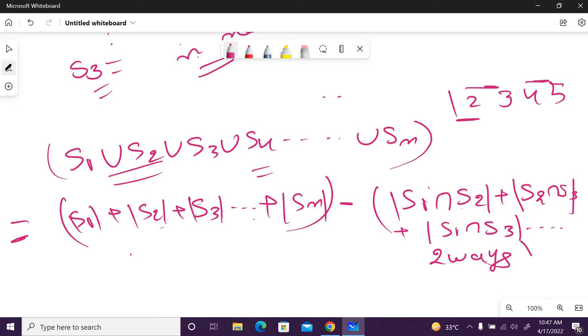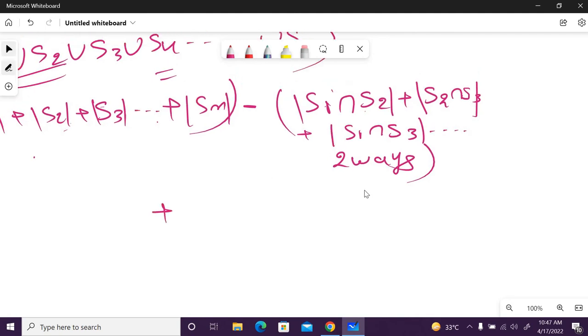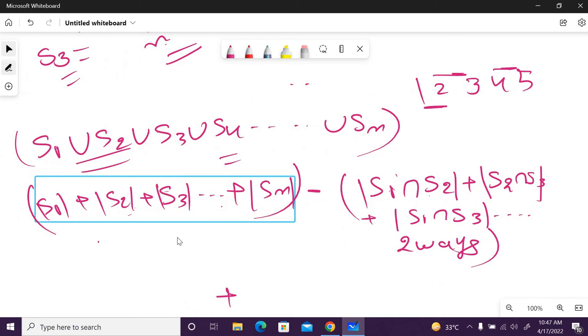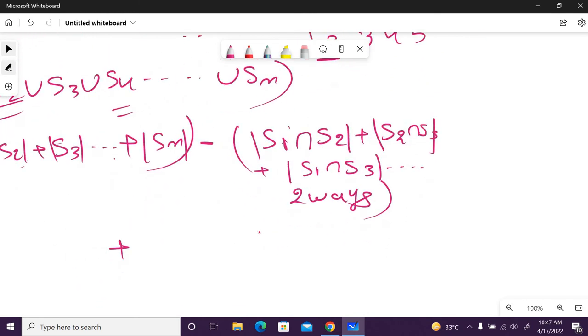I am making all the 2-way combinations. In a similar way I am making 3-way combinations, because whatever the result is, it may be possible to overlap with each other in this section, so I also have to ignore it.